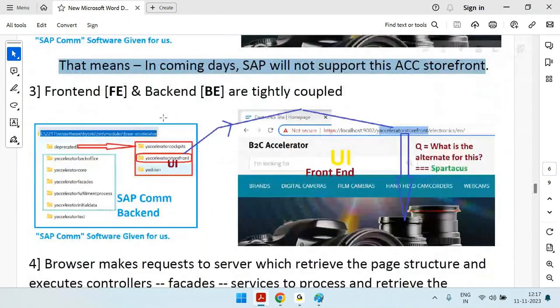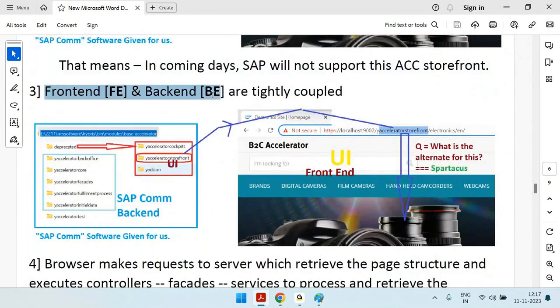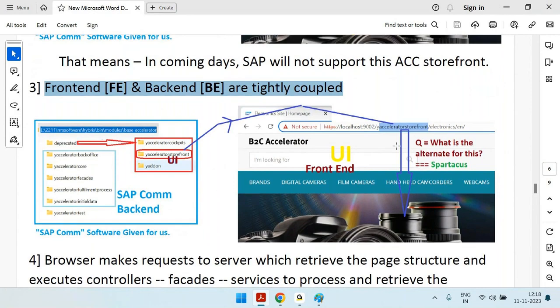The third one is that front end and back end are tightly coupled. As I just explained before, if you see here, the front end is JSP, and logic and data are all together. So it's tightly coupled, and that means it is a monolithic architecture. If you don't want a monolithic architecture, if you want a loosely coupled architecture, then again the solution is Spartacus.